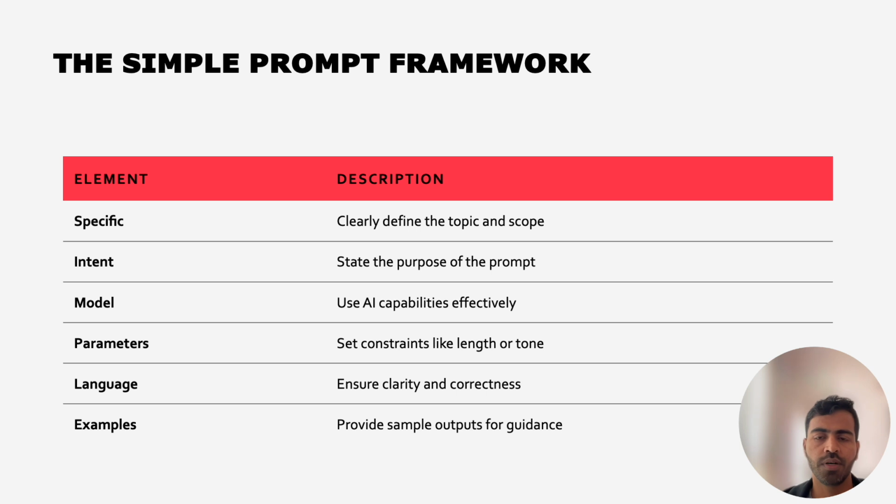Intent communicates the purpose behind a request. Model refers to leveraging the AI's capabilities effectively. Parameters define constraints such as word count or tone. Language ensures the prompt is clear and grammatically correct. Example guides the AI by representing the desired output.